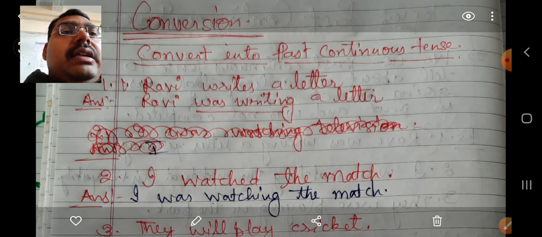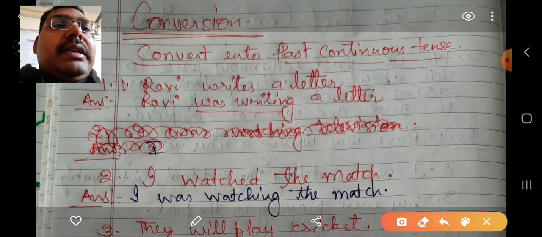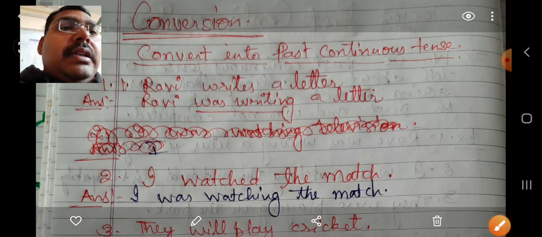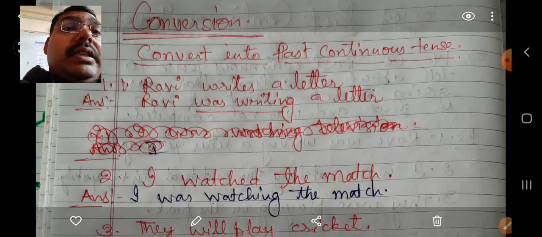You see that writes indicates that this sentence is in simple present, and you need to change it into past continuous. Then what is the helping verb in past continuous tense? Was or were. Ravi is singular, so we use was: Ravi was writing a letter. Write is the main verb, so we extract the first form of the verb, then add ing.